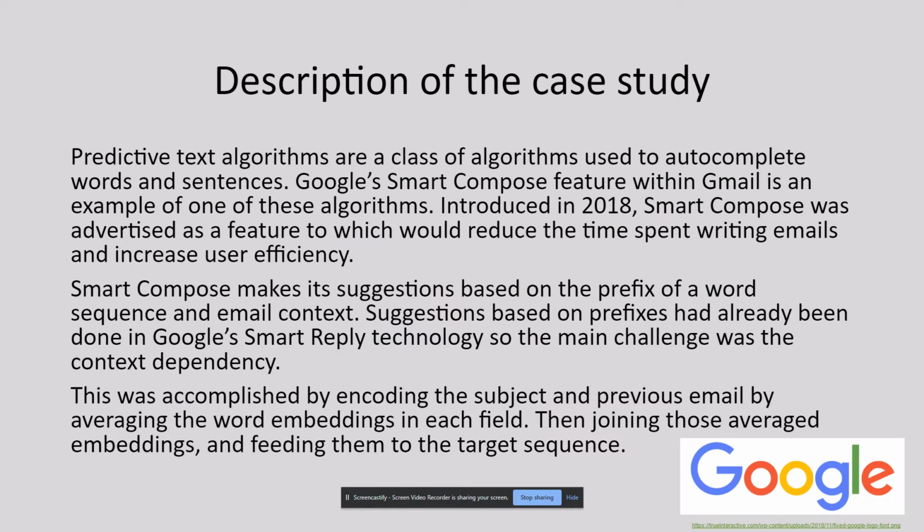Suggestions based on prefixes had already been done in Google's Smart Reply technology, so the main challenge was the context dependency. This was accomplished by encoding the subject and previous email by averaging the word embeddings in each field. Then joining those averaged embeddings and feeding them to the target sequence.